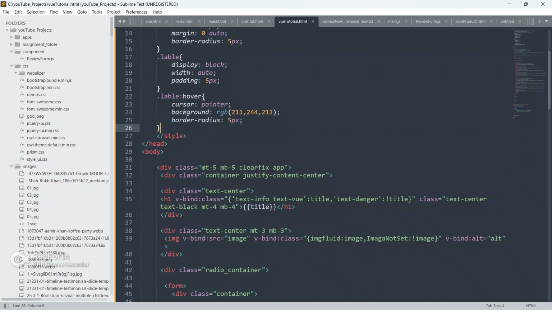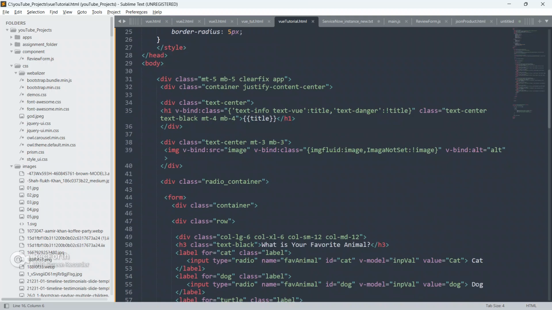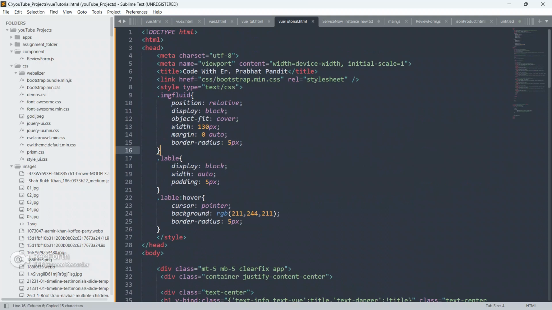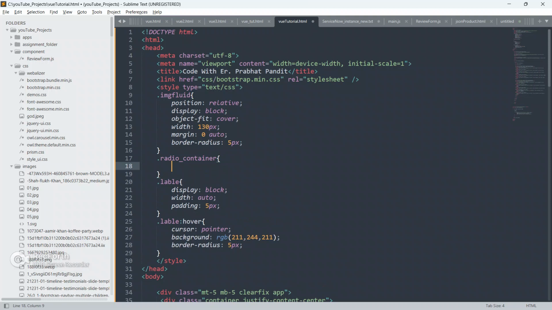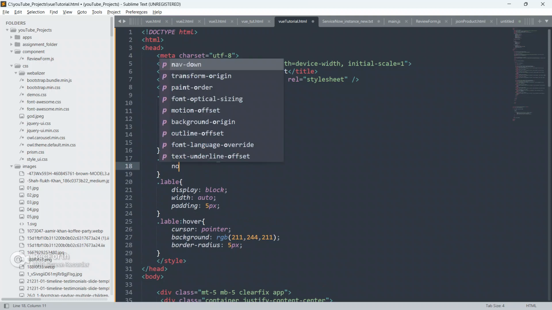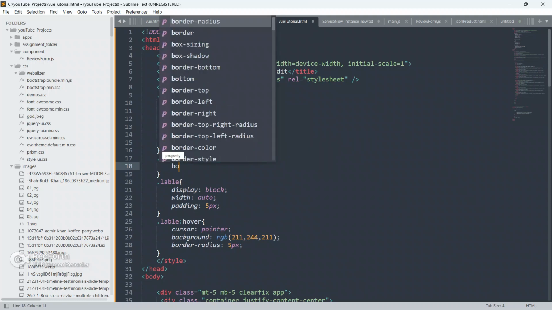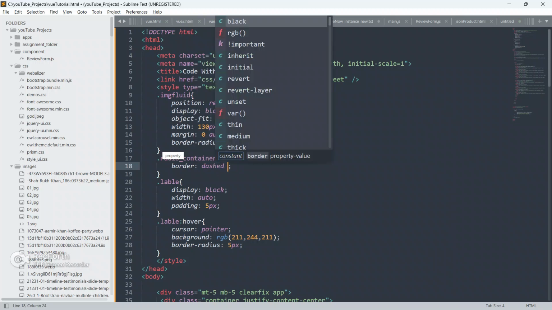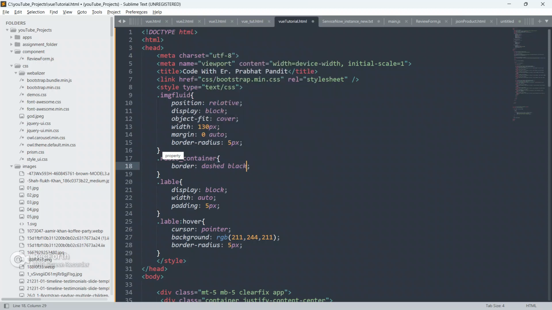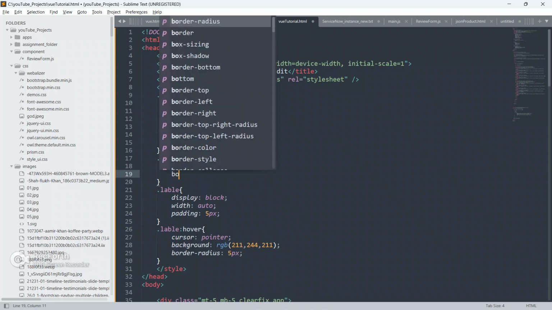Okay, so now we will apply a class to this radio container. Paste it here and give border: dotted or dashed, dashed, black, 2px.